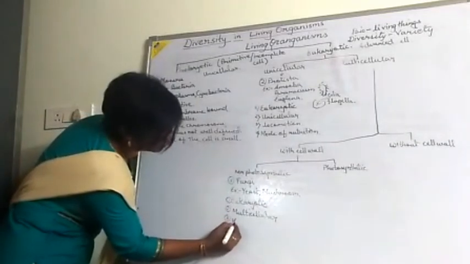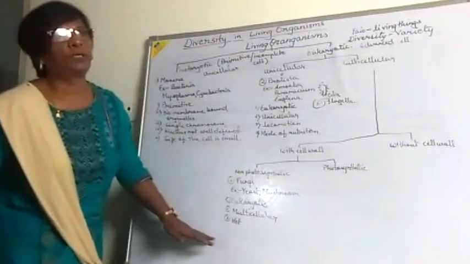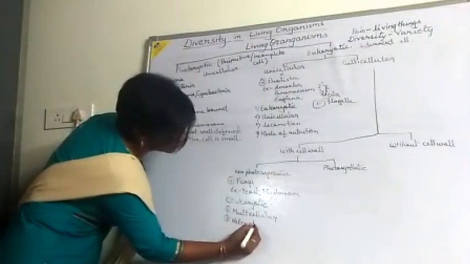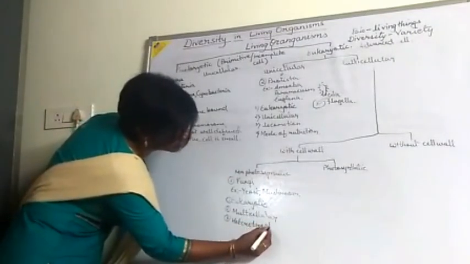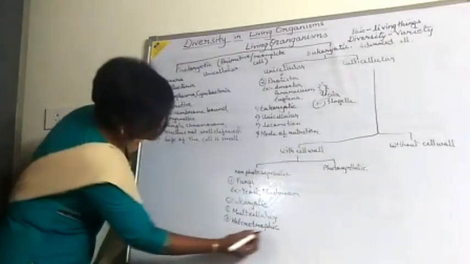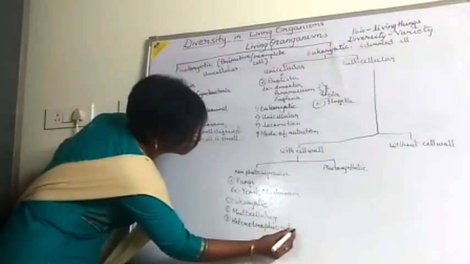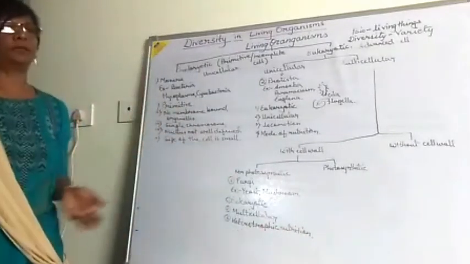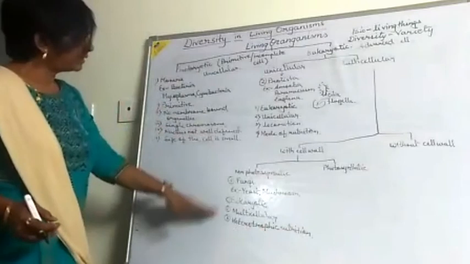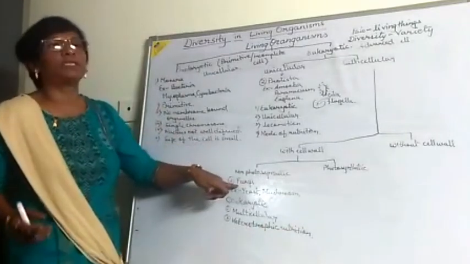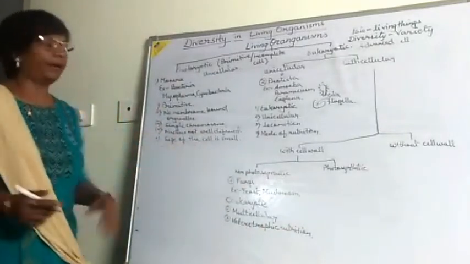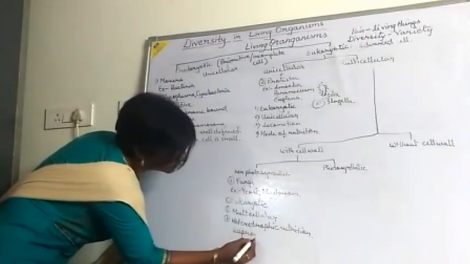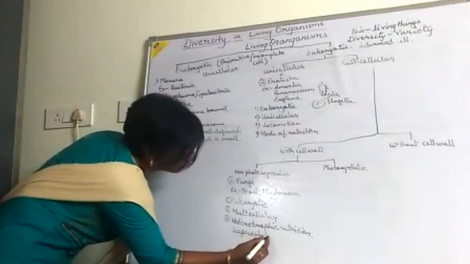We are getting a heterotrophic mode of nutrition. Heterotrophic nutrition means they are taking the food from others. But here the fungi are saprophytic.